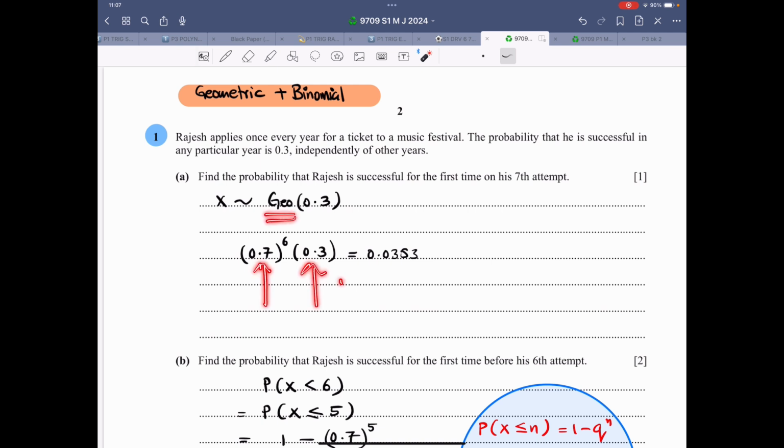This is a geometric probability question. So the probability of success is 0.3. It will only occur once, and that also at the end. The first 6 are failures. So there are 6 failures. So F is for failure, last one is for success, and this is the answer that you get.